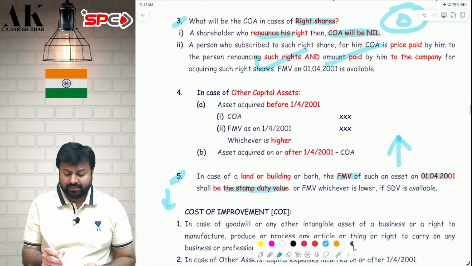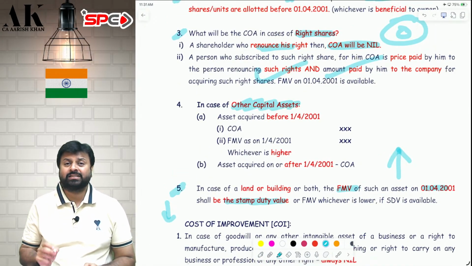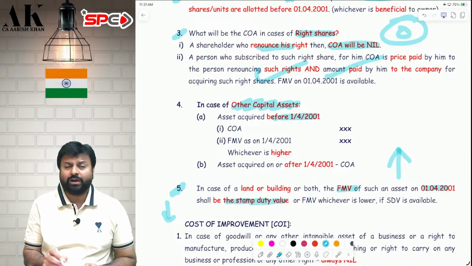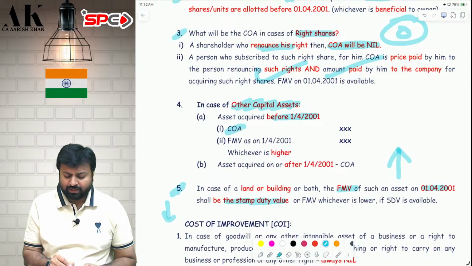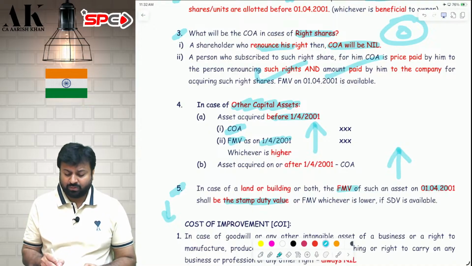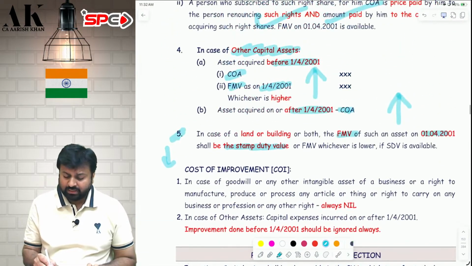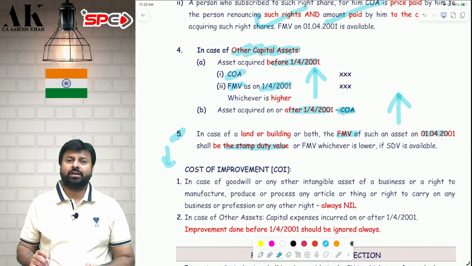In case of any other asset, apart from these four assets, if it is acquired before 2001, then the cost will be the cost or FMV as on 1/4/2001, whichever is higher. And if it is acquired on or after 2001, then the cost will be the cost of acquisition, that is COA. I hope it is clear to all of you.